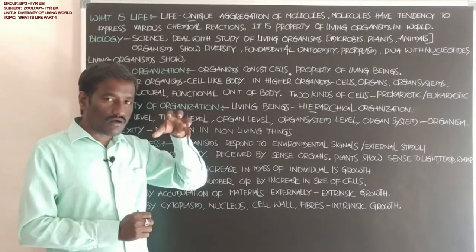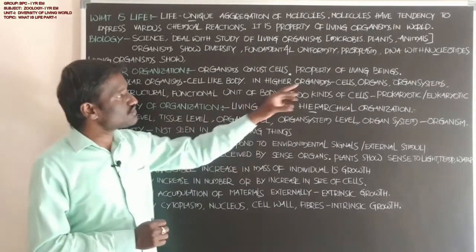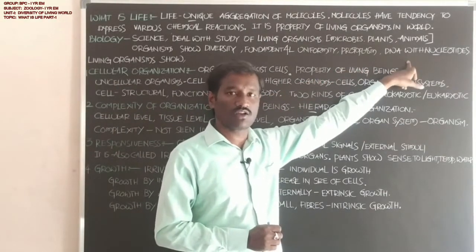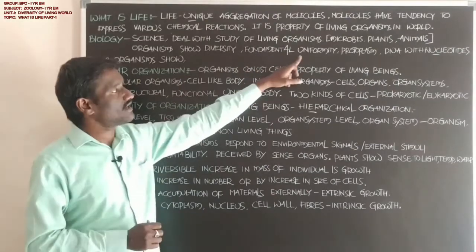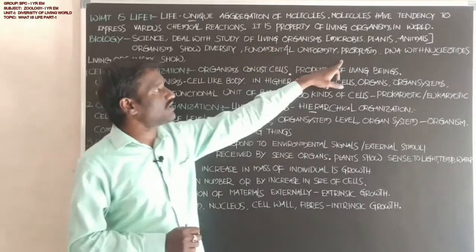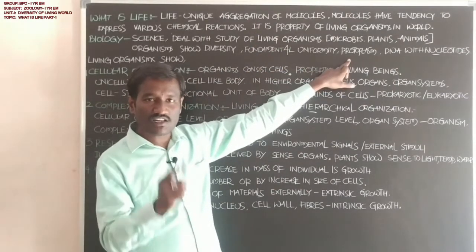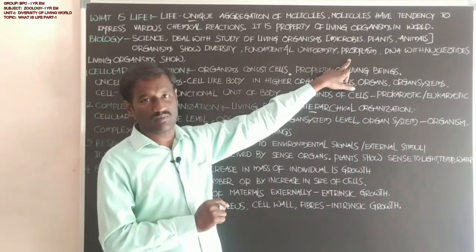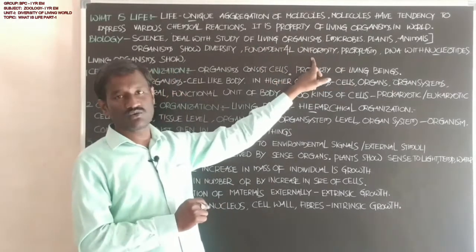All living things show these molecules, that is the fundamental uniformity. All animals have cells with cytoplasm, that is the fundamental uniformity.